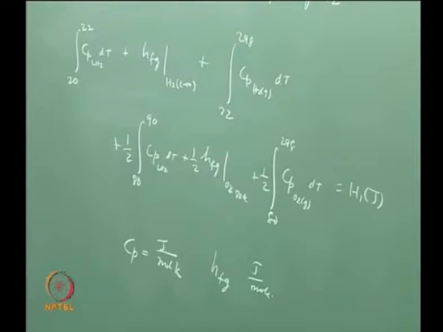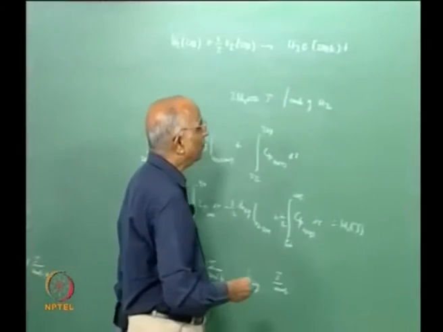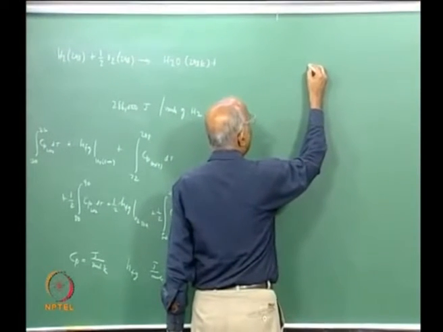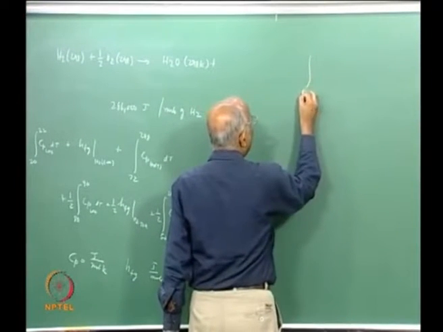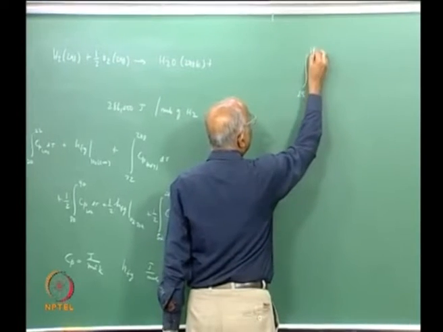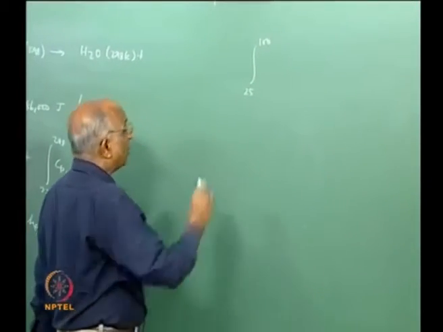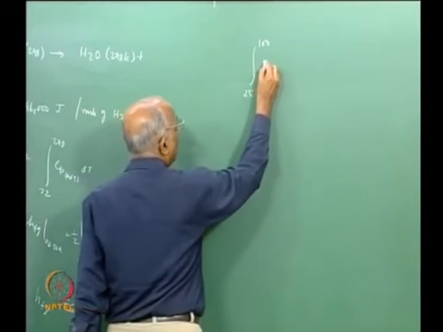Now, when I want to use it for water, what is it I do? I again take water is formed at 298, therefore, you have 25 degrees centigrade to, I still assume 100 to be the boiling temperature. If the pressure is higher, the boiling temperature will go up.